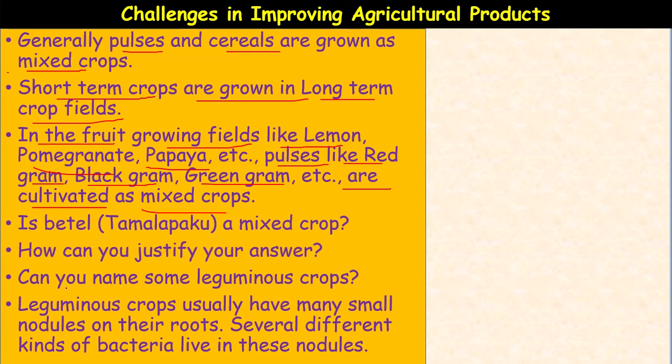Next is betel. Betel means tamalapaku. A mixed crop? Yes. How can you justify your answer? Can you name some leguminous crops?